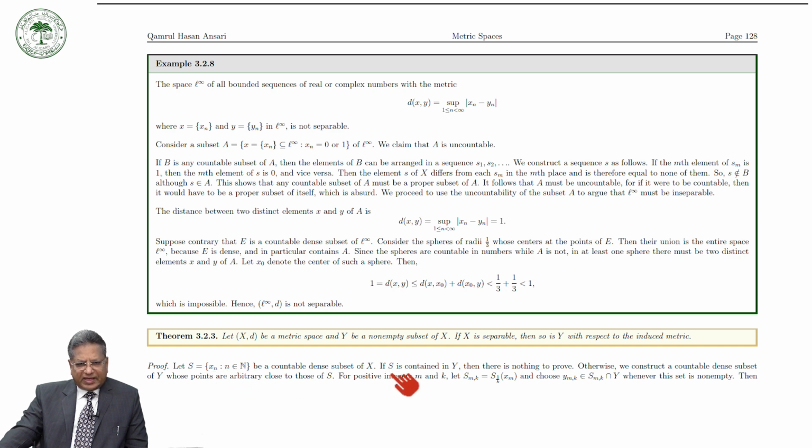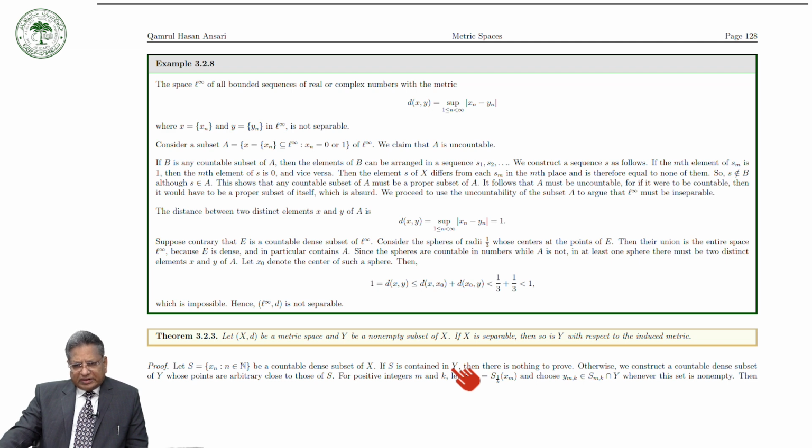If S is contained in Y, then there is nothing to prove, because we are assuming S is a countable dense set. It may be in Y and may not be in Y, because Y is a subset of X. So if S is in Y, then Y has a countable dense set and then Y is separable, so there is nothing to prove.